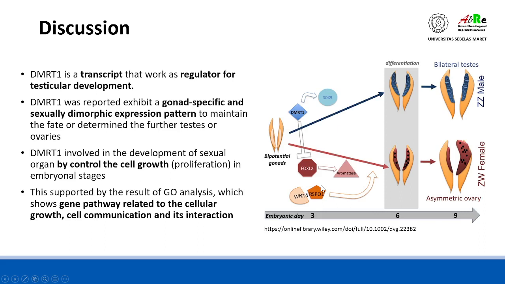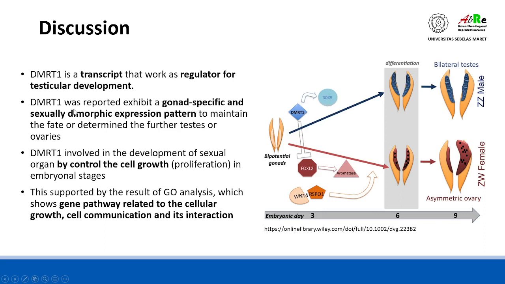As we know before, DMRT1 is a sex regulator for the determination of sex in Gallus, and this DMRT1 is a transcription factor that works as a regulator for testis development. As we can see in the right figure here, DMRT will determine the differentiation of the cell into testis in conjunction with the function of SOX9.